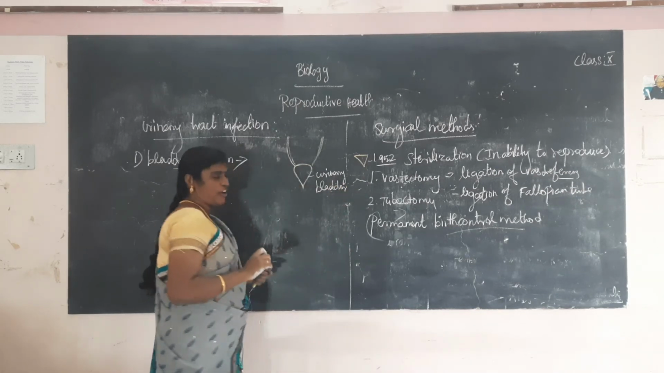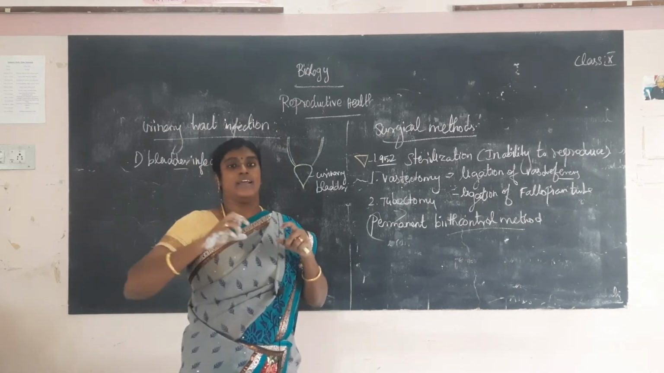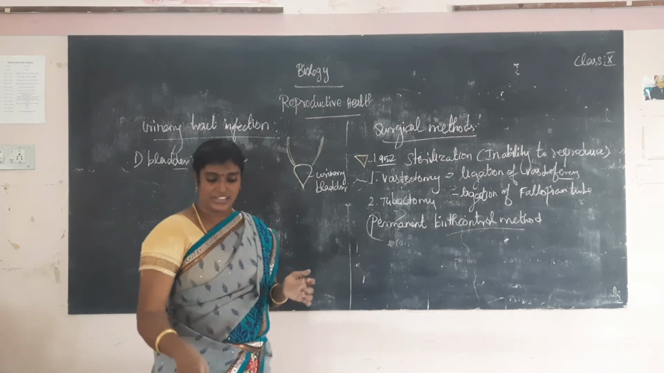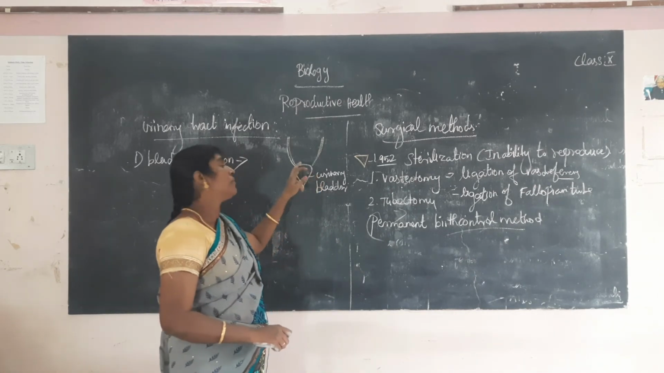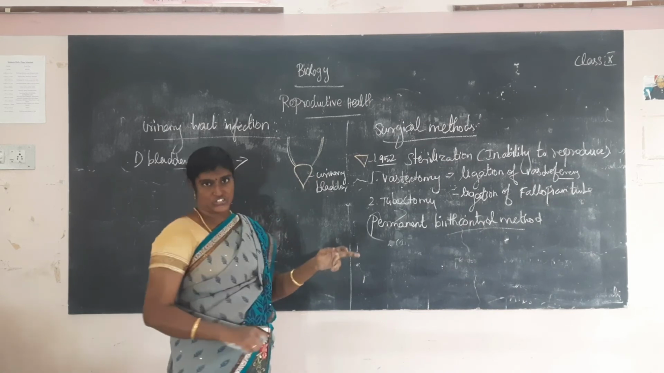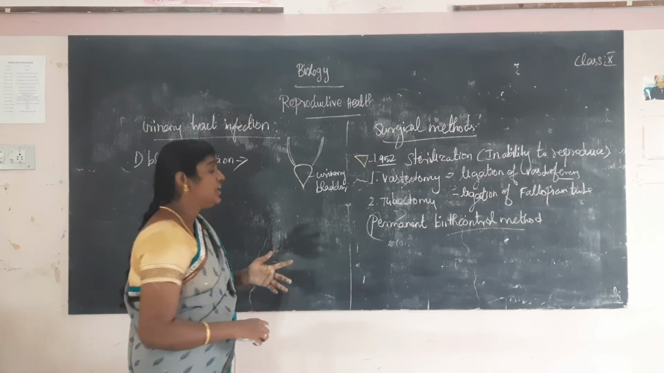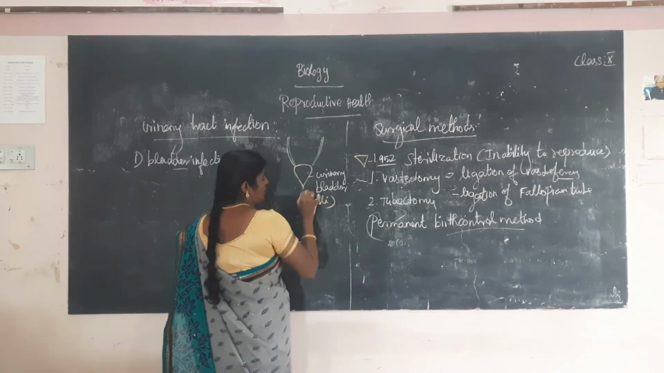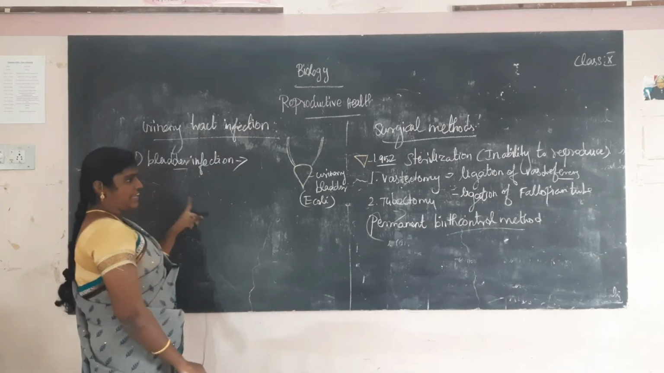The urinary bladder is a sac-like structure. It stores urine temporarily. Sometimes microorganisms easily enter the urinary bladder and cause infection, which is called bladder infection. It is especially a bacterial infection. The bacterium is E. coli, Escherichia coli, so it is called E. coli infection. That is bladder infection.